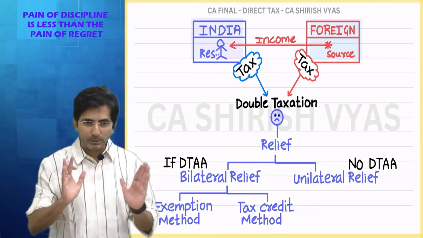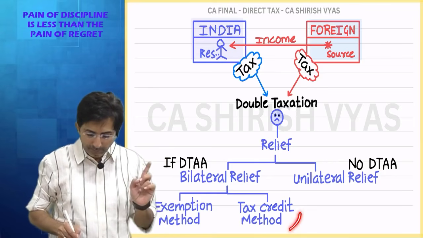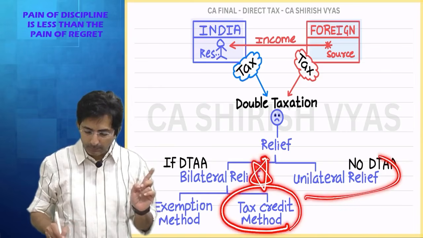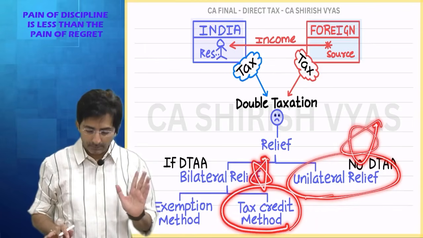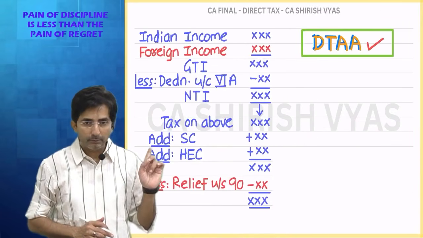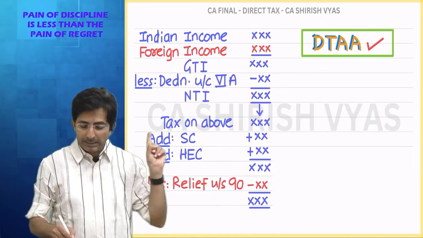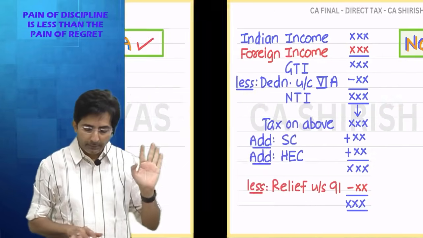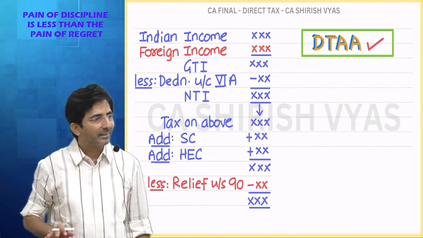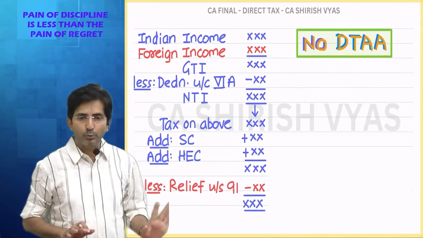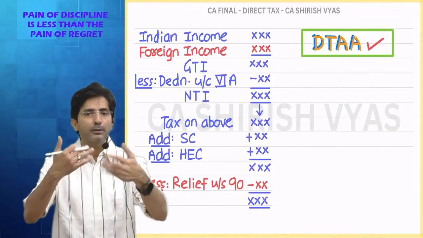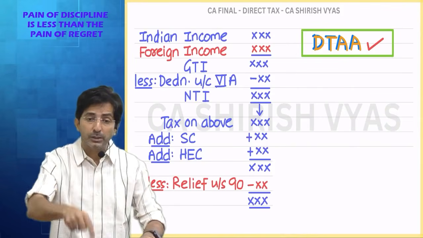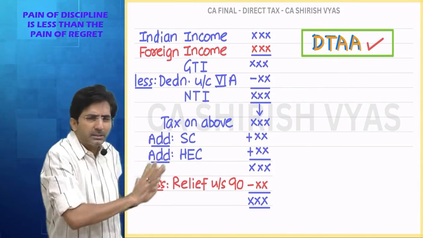Now see, my next plan is this. First I will explain how this tax credit method operates and then I will explain how unilateral relief actually operates. See here. Can you see? I will show you 2 slides. This is slide 1 and then I am changing the page. See, in these 2 pages only the theory will get over. Page 1, page 2. But in this theory you will not understand the concept. Concept you will understand only when I actually solve one question in front of you. Right now you just see the theory.